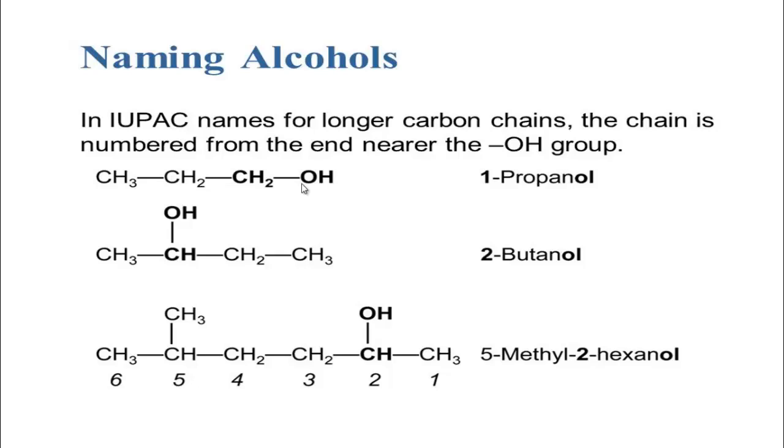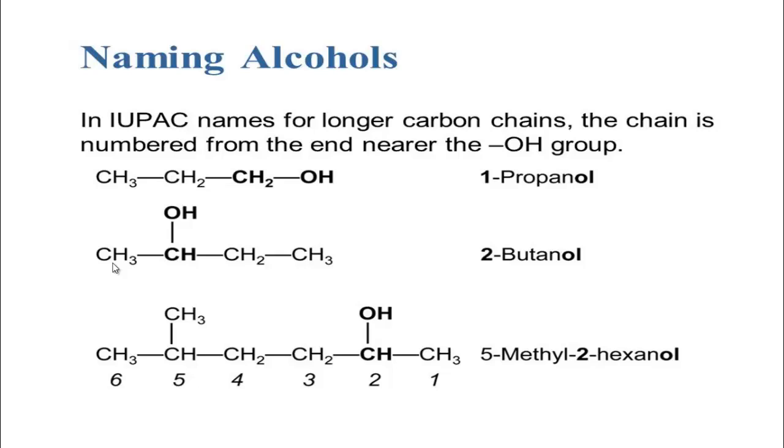Here you have to mention the carbon number in which hydroxyl is present. Here we can see the hydroxyl group is present in the first carbon, so you have to mention 1, and this has 3 carbons, so propan. It is better to write propan-1-ol, or you can write 1-propanol, but propan-1-ol is better.